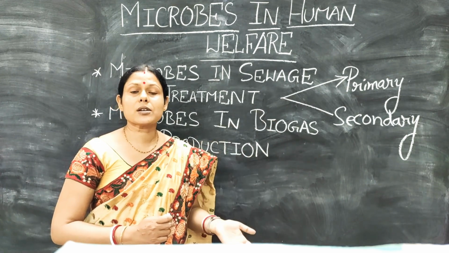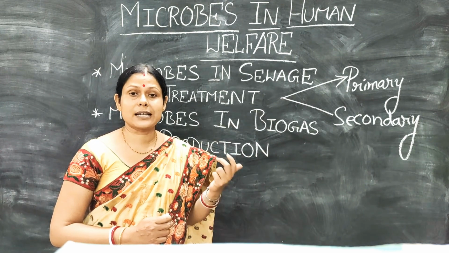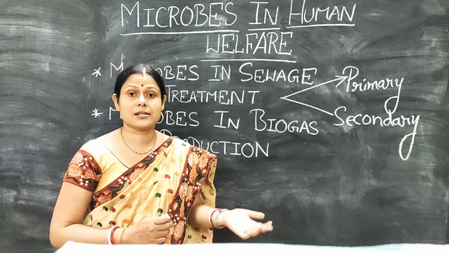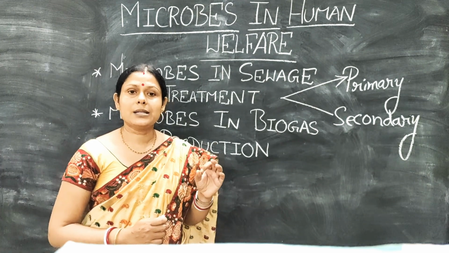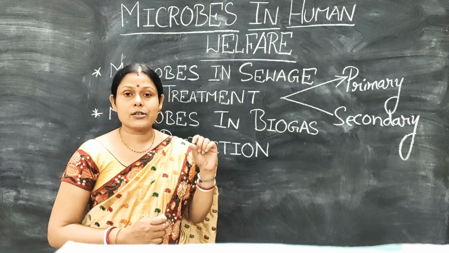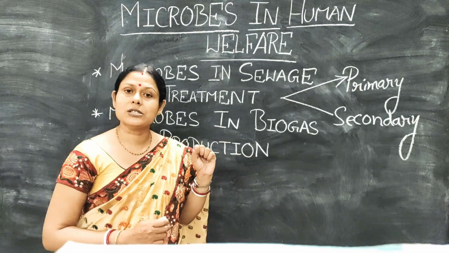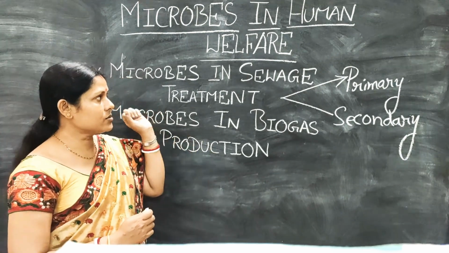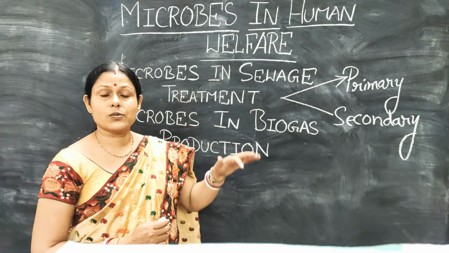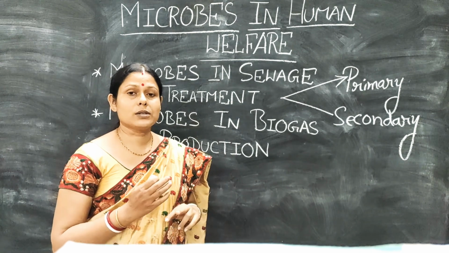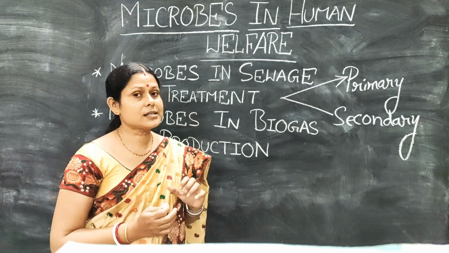Sometimes chemicals like alum are also used to make the settling faster, so that the particles load and settle at the bottom of the sedimentation tank. So primary treatment of the sewage is done by two methods: filtration and sedimentation.